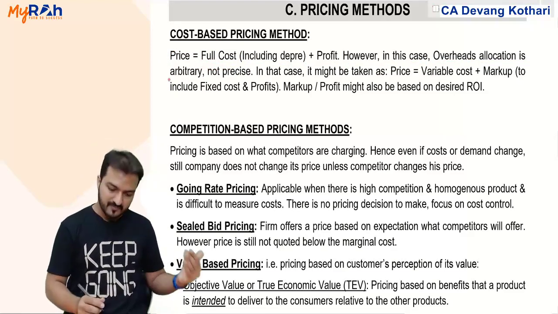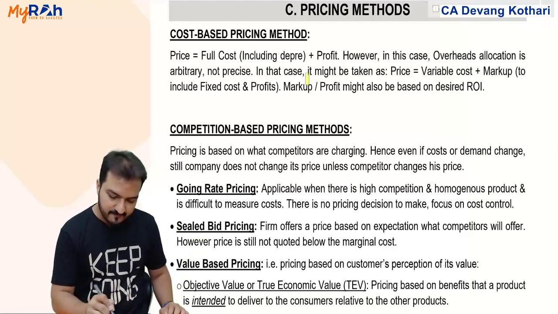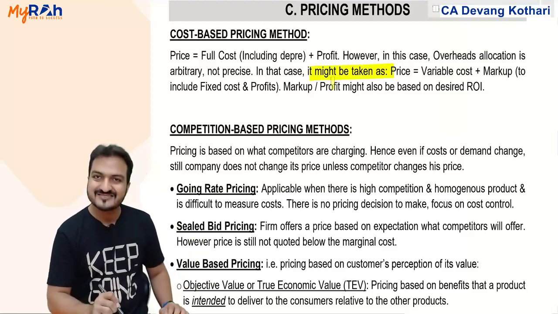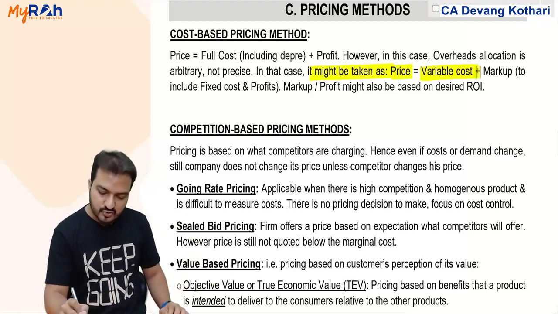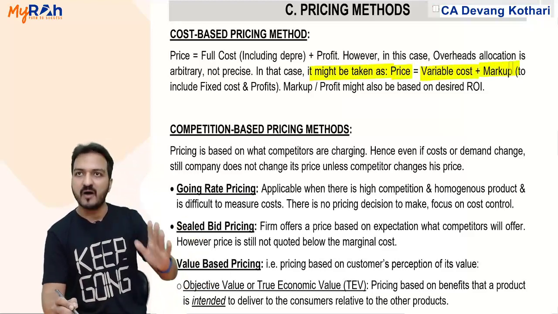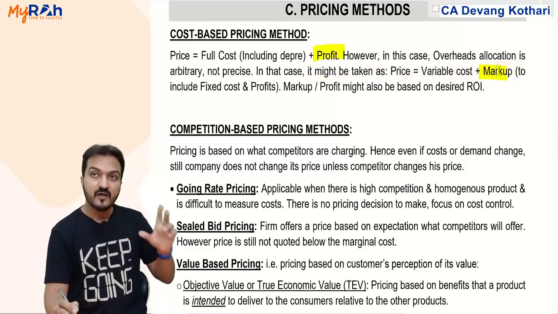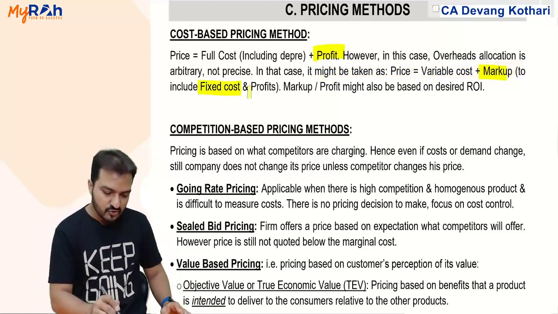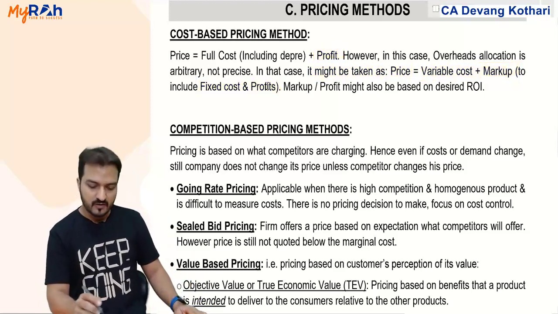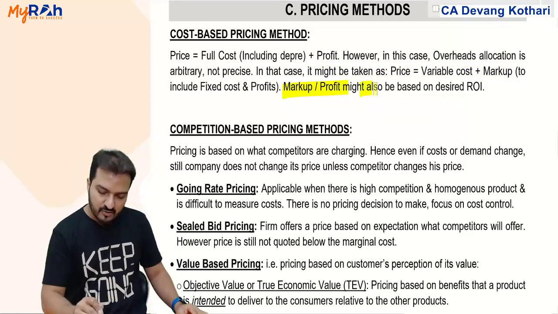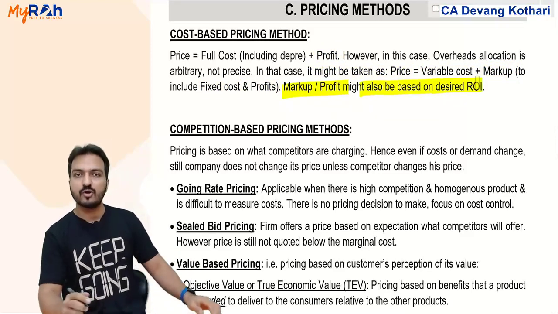Well, that is why another option is that price is decided as variable cost plus some markup. Instead of doing plus profit, I will do plus markup. Markup will accommodate fixed costs as well as profits. Profit or markup might also be based on ROI, return on investment.